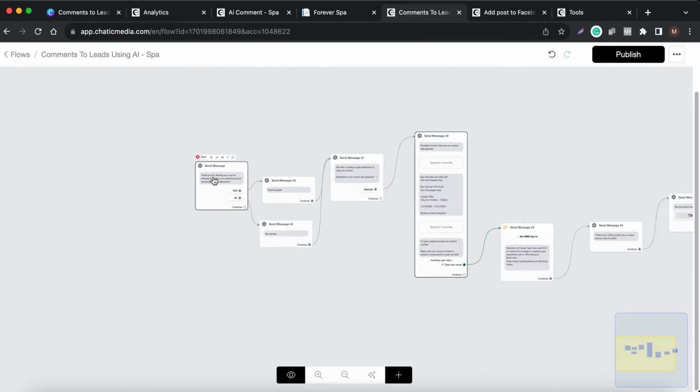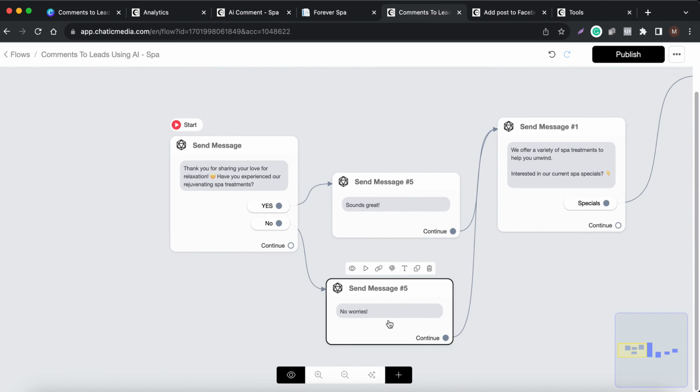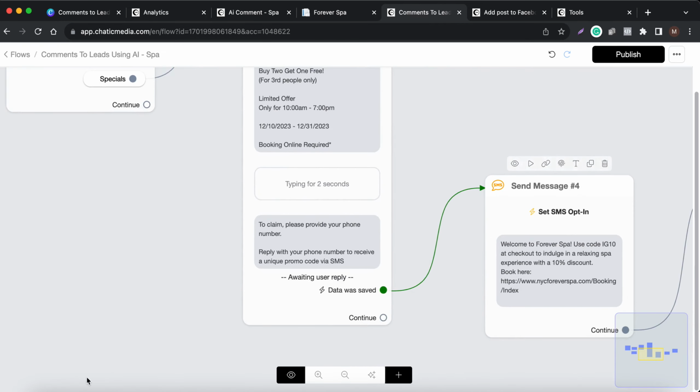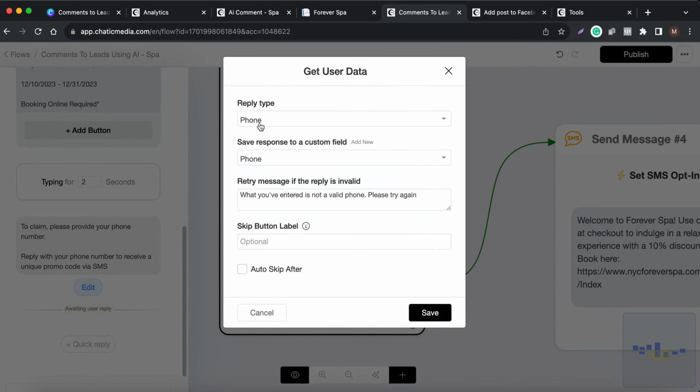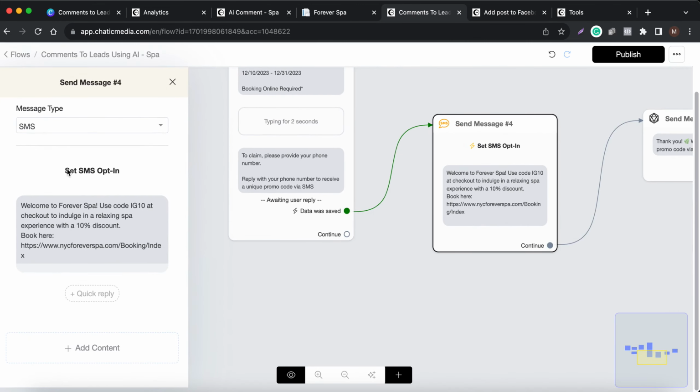And as you see here, it's simply set up with 2 buttons. If they choose no, it simply says no worries, and it gets them back to the flow to see if they're actually interested in this special offer. And from here we ask for their phone number, which will be saved in the phone number field. And what we're doing here is sending an SMS to that phone number. If you remember, the exact SMS we received is set up over here in this particular block.